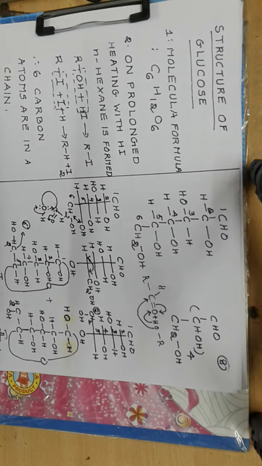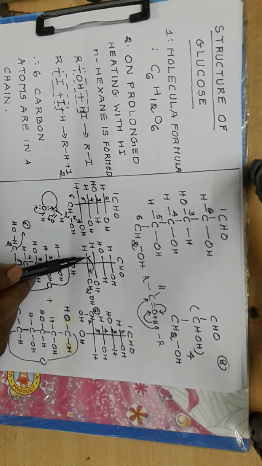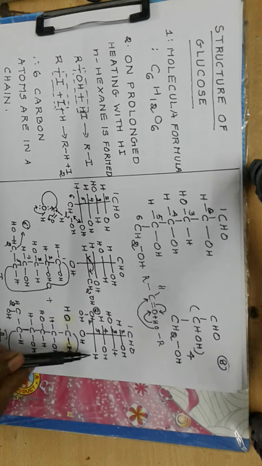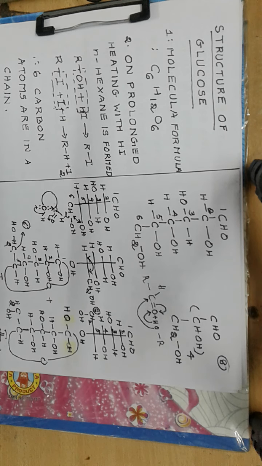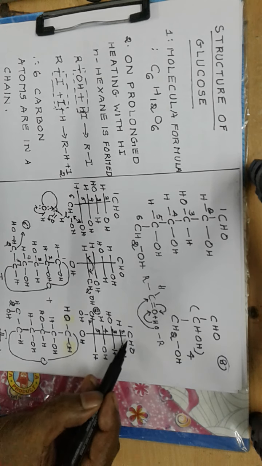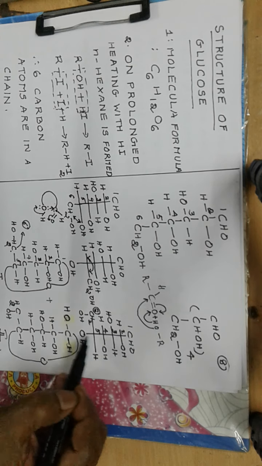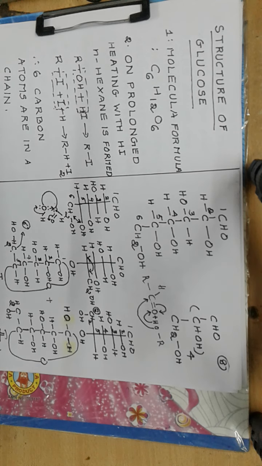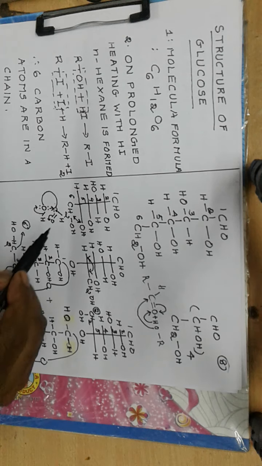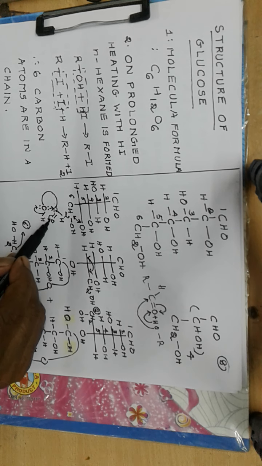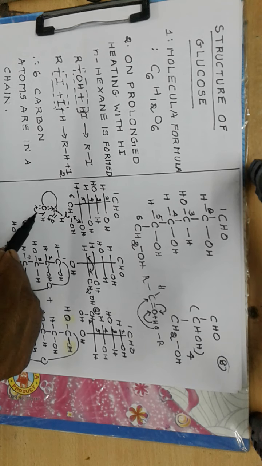To retain the configuration, you make one more interchange, this H and CH2OH. So CH2OH comes here and H comes here. So when two interchanges are made, we get the same configuration. Now the CHO and OH are properly oriented to undergo hemiacetal formation, so that the C=O of the aldehyde group ionizes and OH also ionizes.